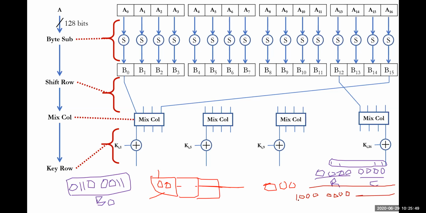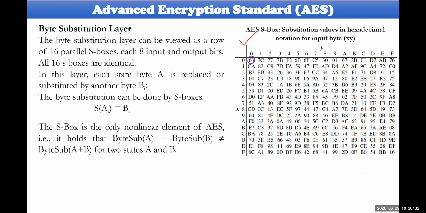Only one bit has been flipped, for example. Now this could be row value 1 and column value 0. So if you look into the particular table, the row value is 1 and the column value is this one. Therefore you can understand CA is the output here.